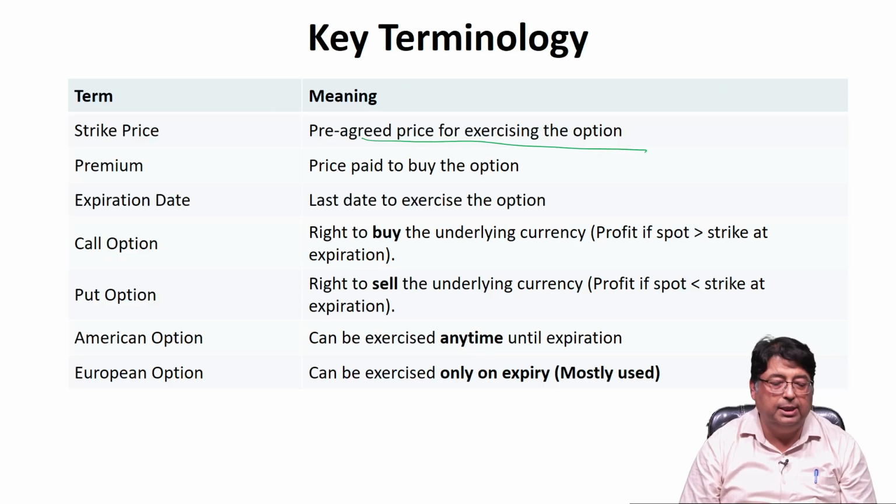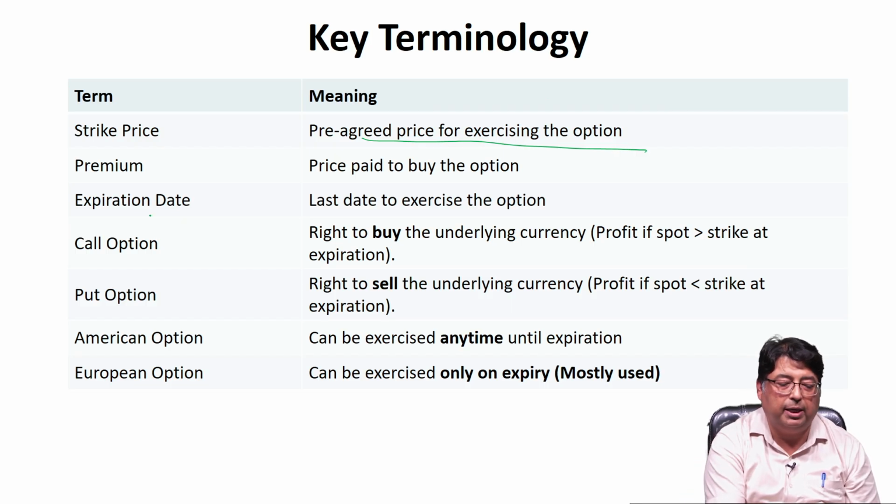The nomenclature for this is premium, because we are getting some privilege of being a little bit aloof from whatever the market exchange rate is, just to use that exchange rate in our favor. So, there is going to be some kind of privilege on it. So, we need to pay some price for it, and that price is nothing but the option premium. Then expiration date, the last date to exercise the option, like every contract has some duration. So, the last day to exercise the option is the expiration date.